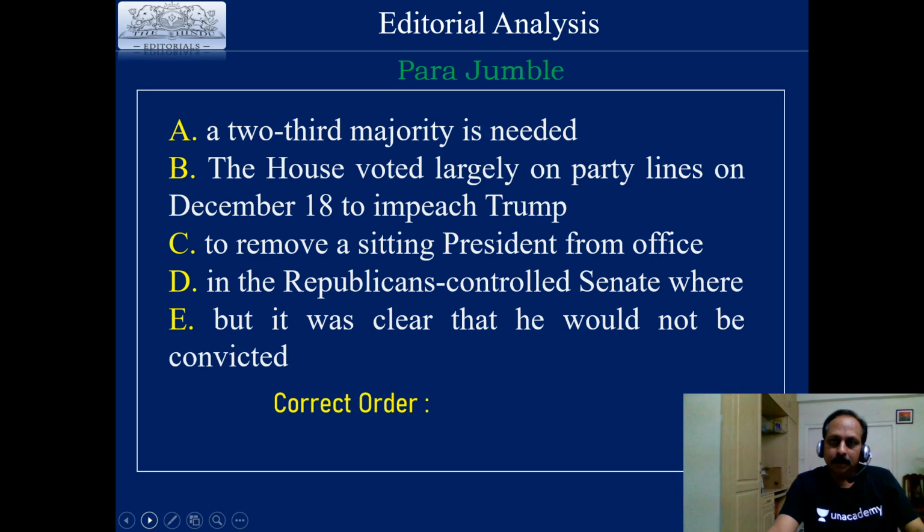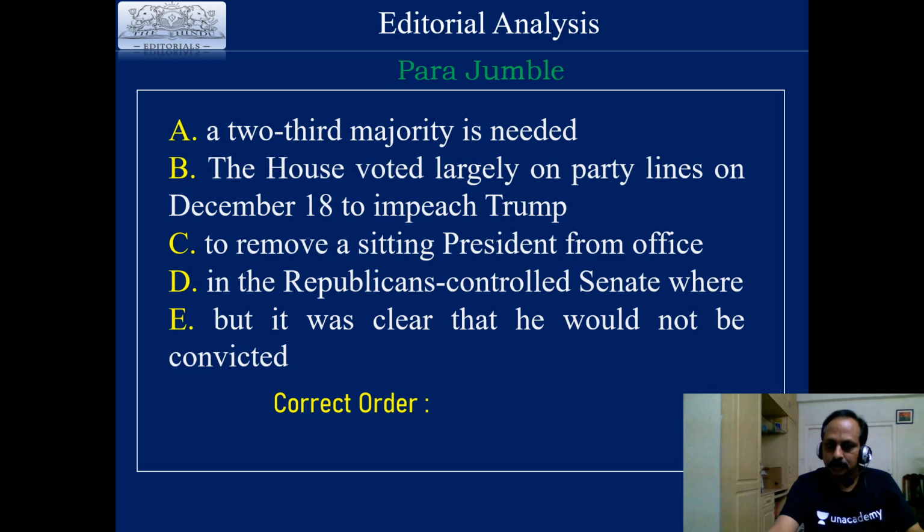Try to get this para-jumble, very short expressions are there. Try to get the correct order. Just write the letters. What is the first one?